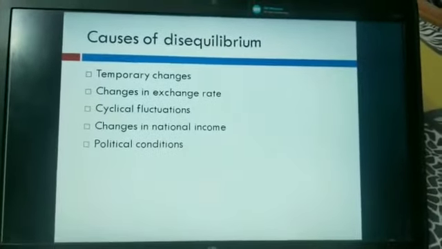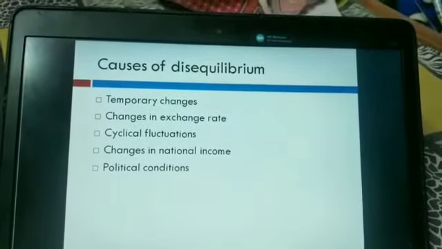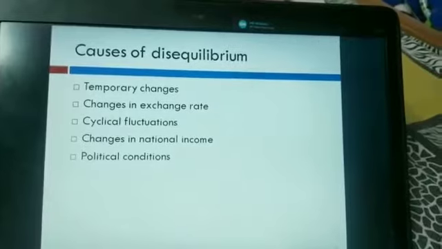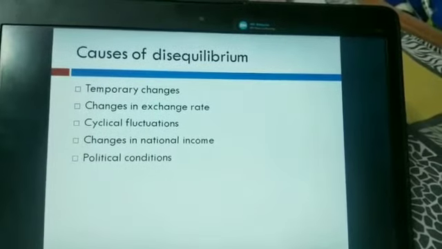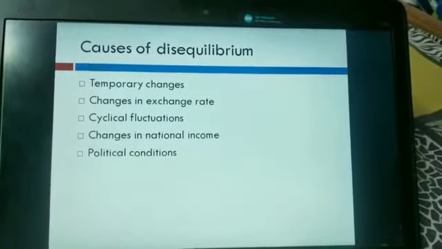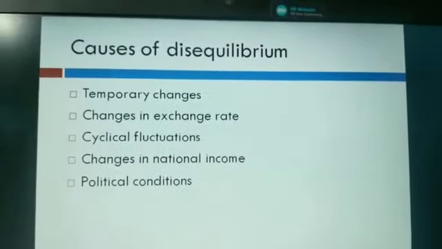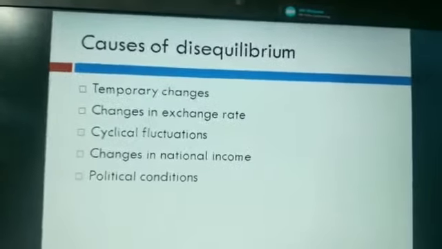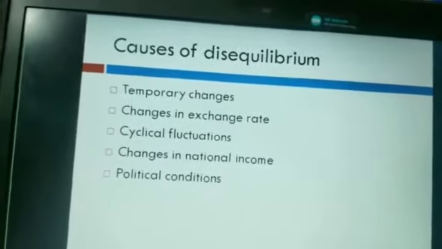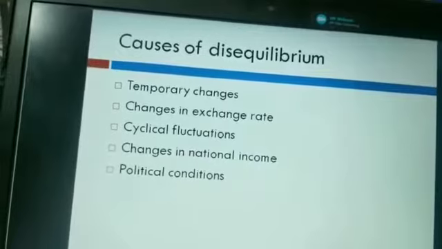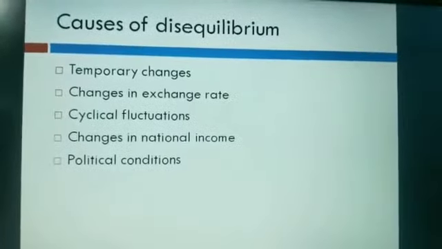Second point is changes in exchange rate. Change in exchange rate in the form of overvaluation or undervaluation of foreign currency leads to disequilibrium. Let's take an example. Suppose your currency is overvalued in terms of foreign currency. It would make imports cheaper and BOP will be in deficit. Second, if your currency is undervalued, your exports will increase, so BOP will be in surplus. So changes in exchange rate create disequilibrium in BOP.